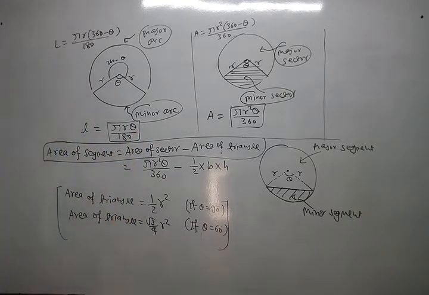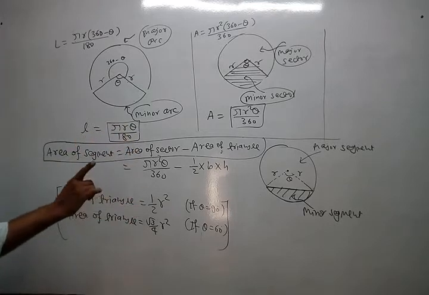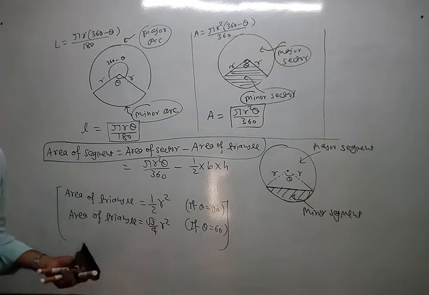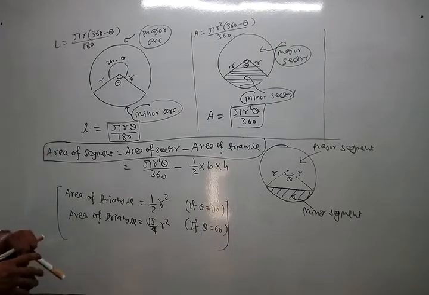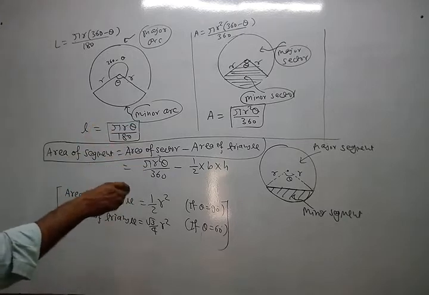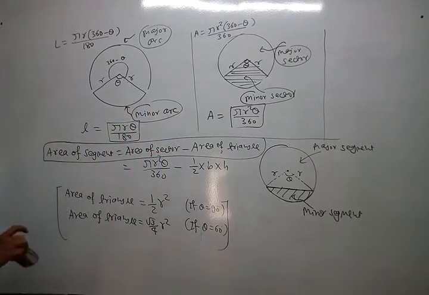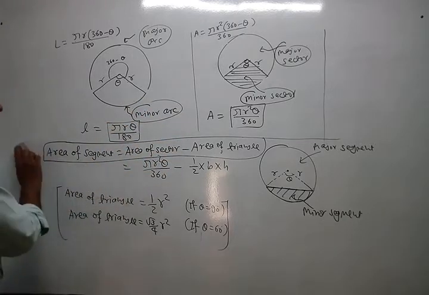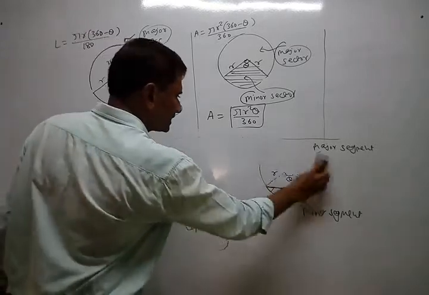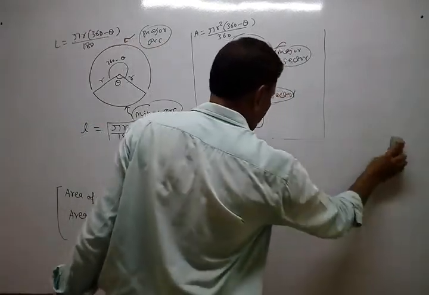I hope you understand the main part, and you even studied this part in standard 9 also: what is sector, what is segment, what is arc, what is minor, what is major. Now we are going to practice these topics and concepts. So just open your book at exercise 12.2 in the textbook.